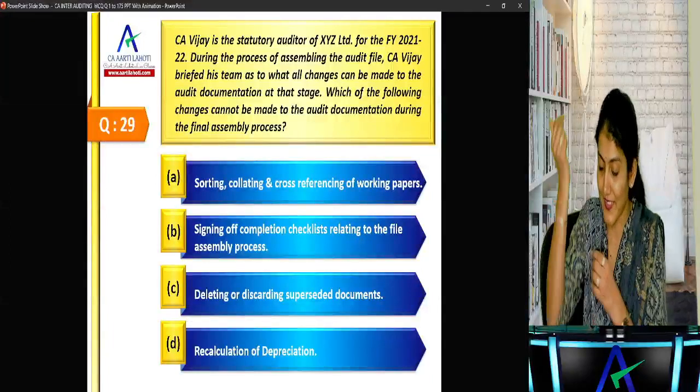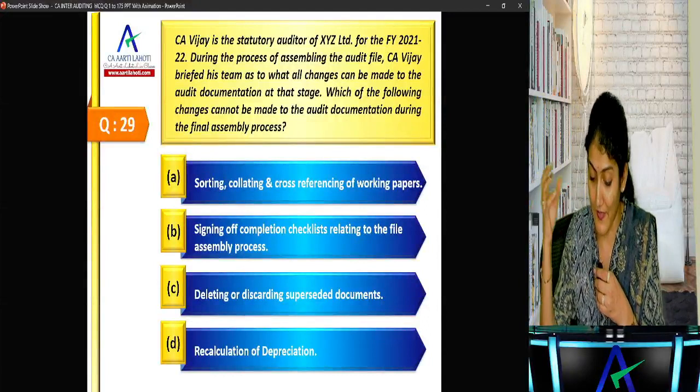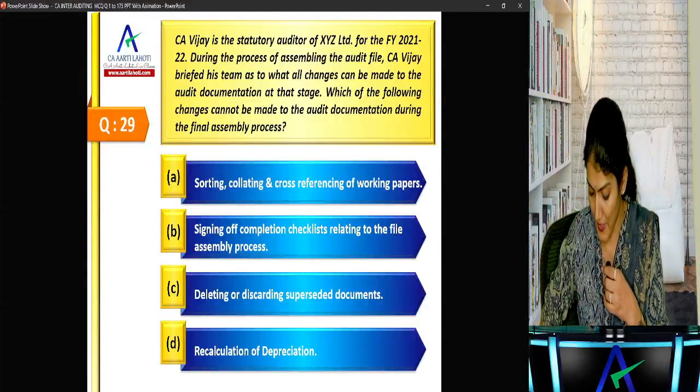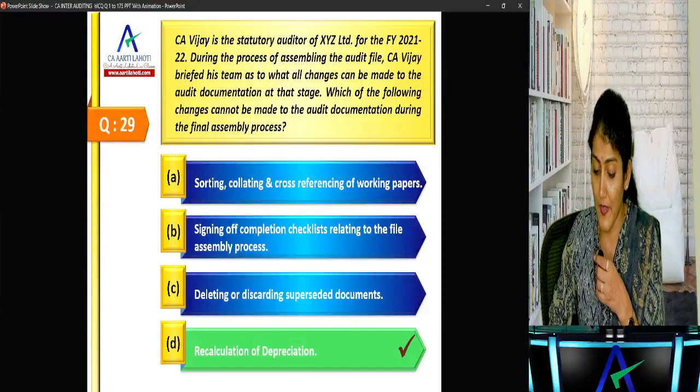Right, so sorting, collating, cross-referencing, that can be done. Signing of completed checklist, yes. Deleting, discarding old documentation, yes. But recalculation of depreciation, no. That cannot be done at the assembly stage.